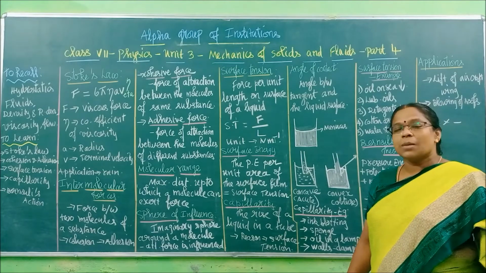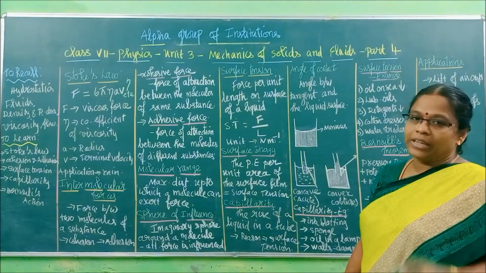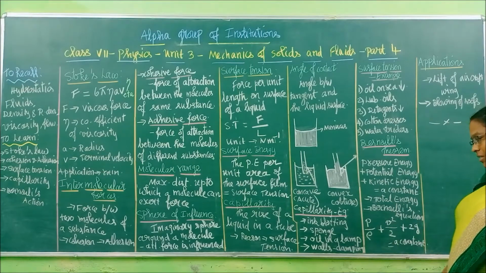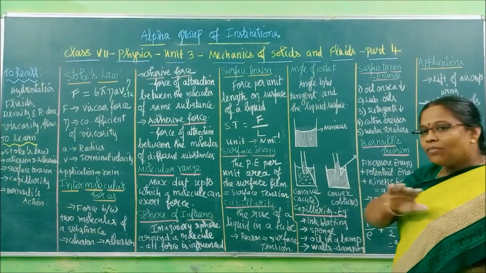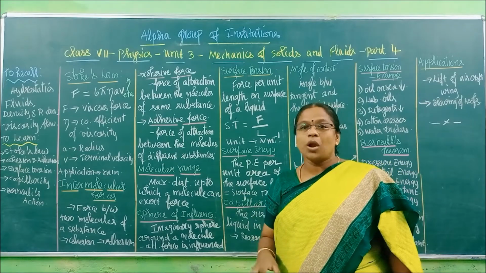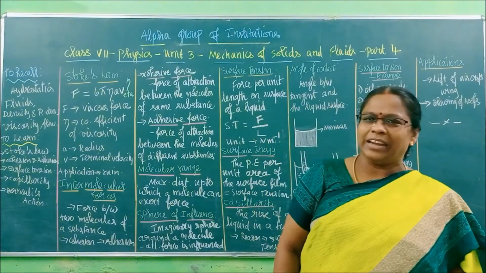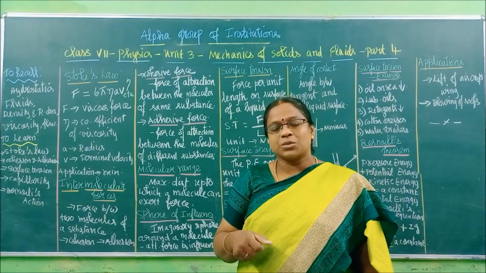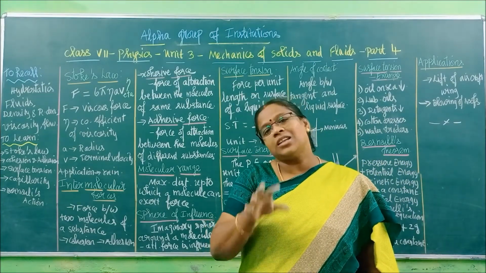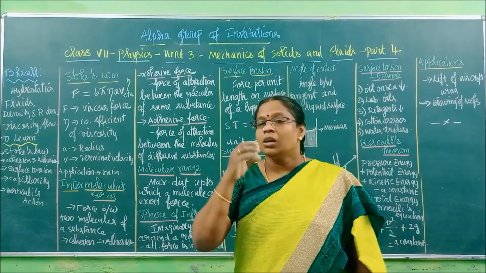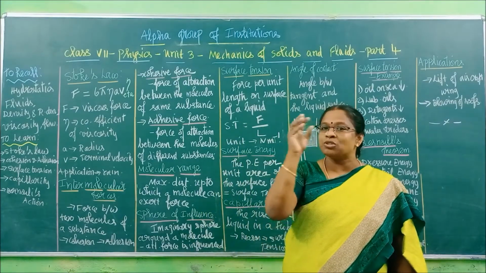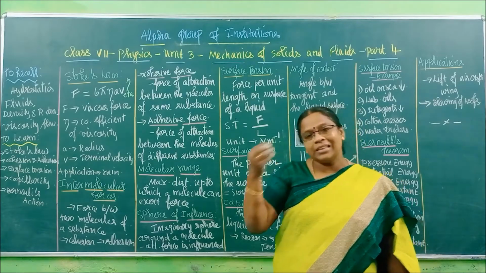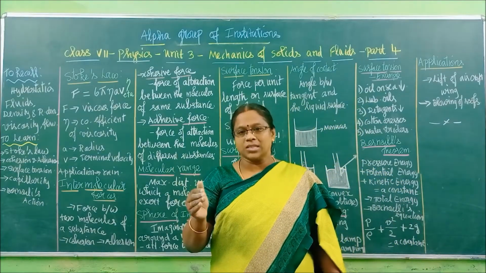I have told you one example now, ink blotting in chalk and paper. Right. That is your first example. Sponge. Now when wiping over surfaces, what do we use? We use a sponge-like item, right? To absorb water only we use that sponge. What does that sponge do to absorb the water? The sponge inside will have so many pores. Pores means what? Small holes. Inside those holes, water will enter.